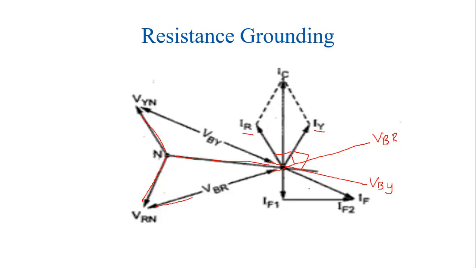And now we are going to draw the second vector IF. So we know IF is equal to IF1 plus IF2. That is, IF consists of a resistive component and a reactive component. Just now I have explained that IF2 is nothing but a resistive component which is always in phase with the voltage vector. Here this is nothing but the voltage vector VBN. For this VBN, its corresponding current vector will be in phase.